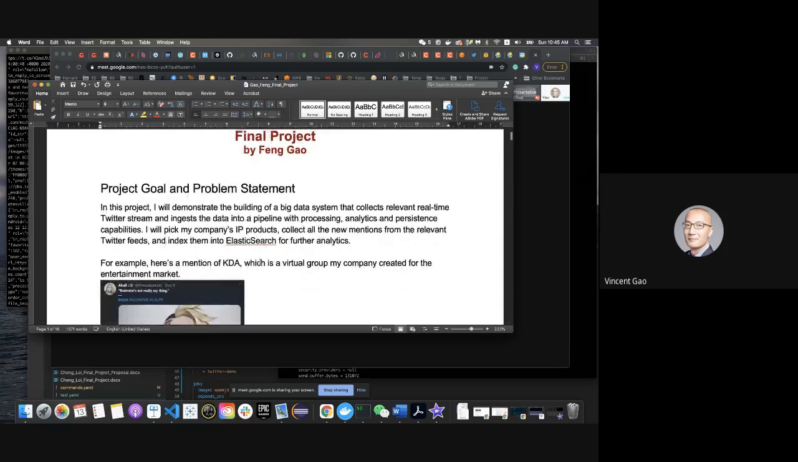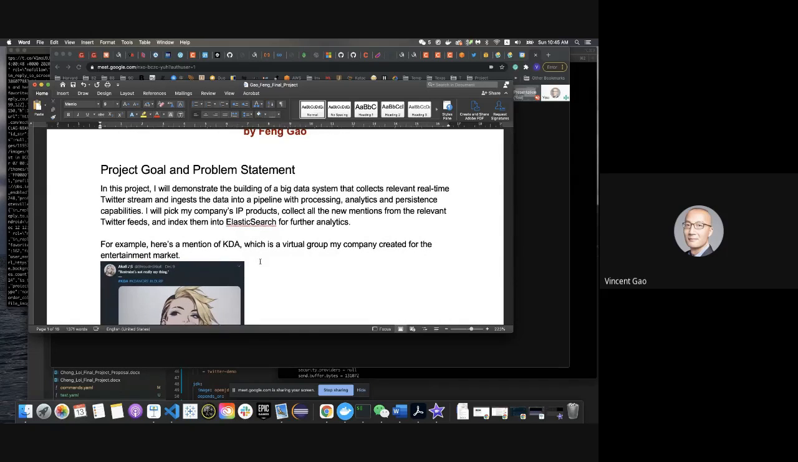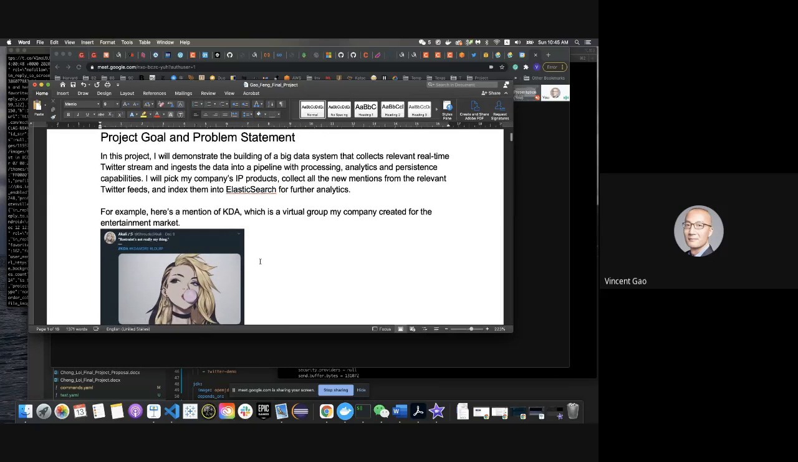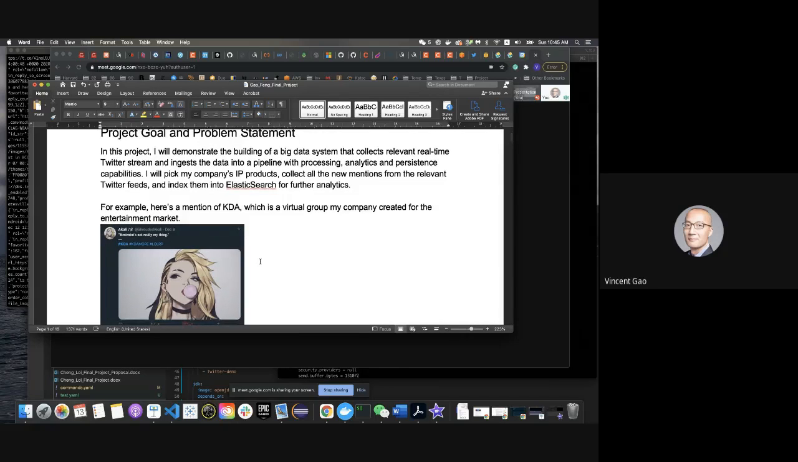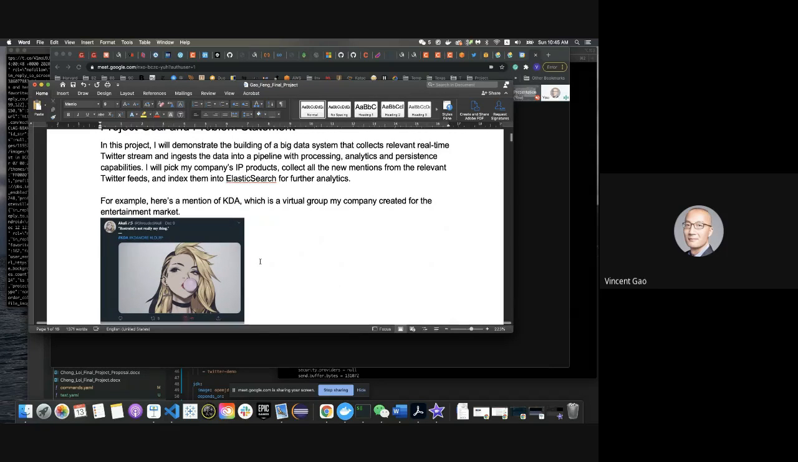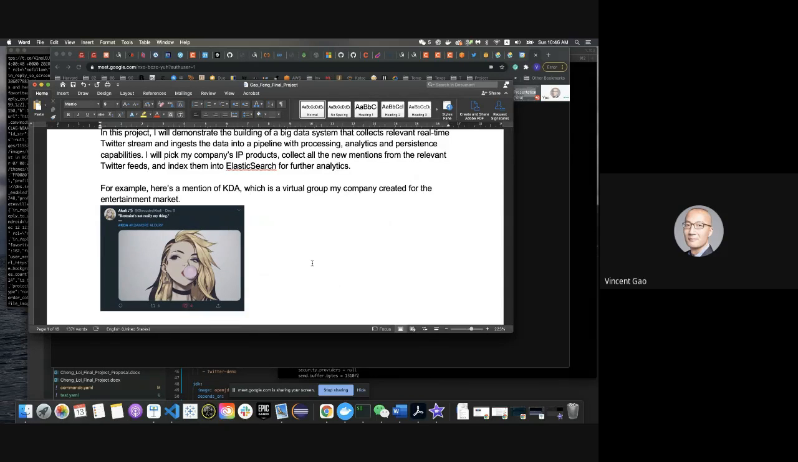In this project, I'll demonstrate the building of a big data system that collects relevant real-time Twitter stream and ingests the data into a pipeline with processing, analytics, and persistent capabilities. I'll use my company's IP products as the keywords and use the keywords to get the relevant Twitter feeds and finally index them into Elasticsearch and visualize the result in Kibana.